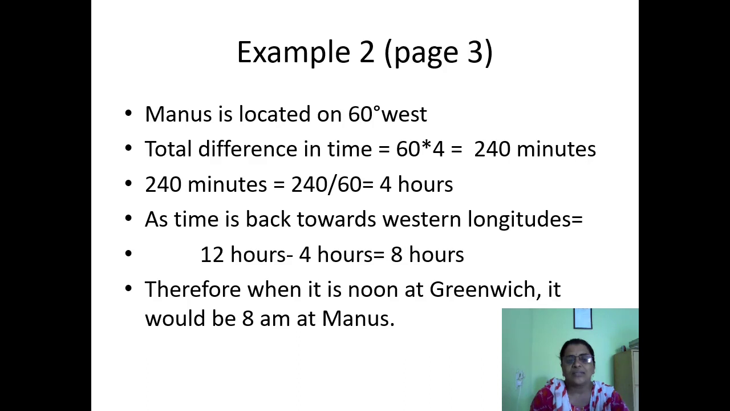240 minutes means 4 hours. In 240 minutes how many hours are there? 4 hours. So as time goes back towards the western longitudes, we have to subtract 4 from 12 hours. When we subtract 4 hours from 12 hours, we get 8 hours. Therefore, when it is noon at Greenwich, it would be 8 a.m. at Manaus city.